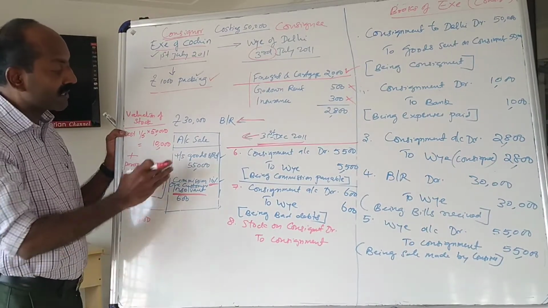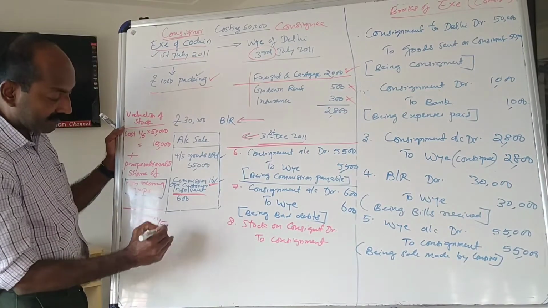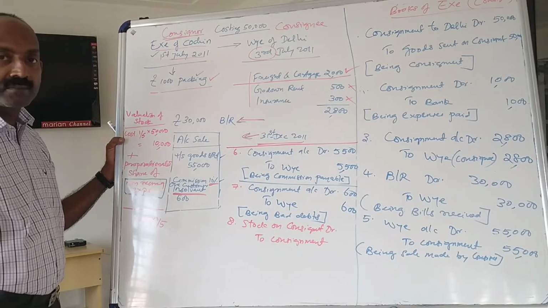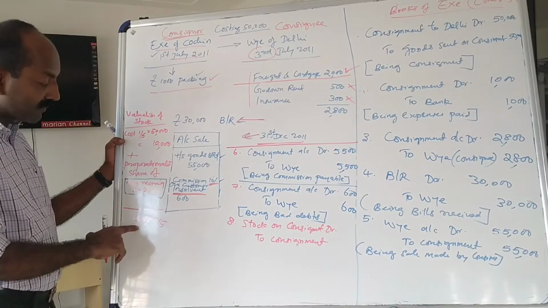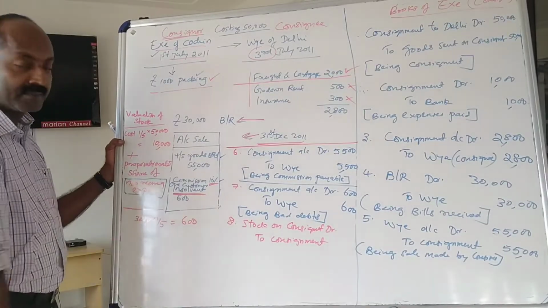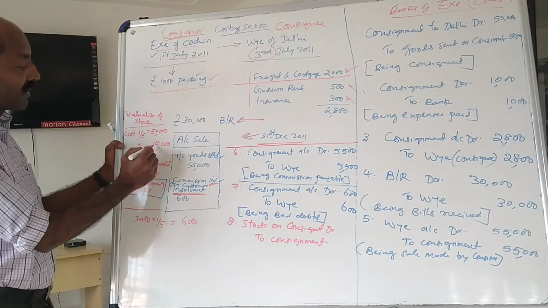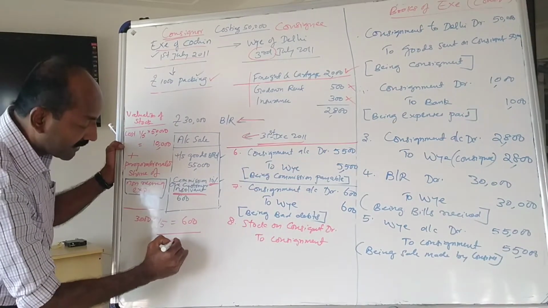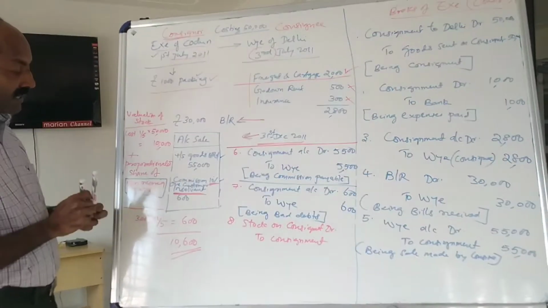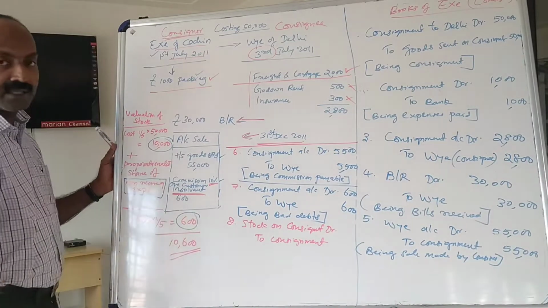How much portion is on stock? The portion on stock is only 1 by 5. So 1 by 5 of 3000 should be taken. That is 600. So what is the value of the stock? The value of the stock is 10,600, this 10,000 plus this 600.